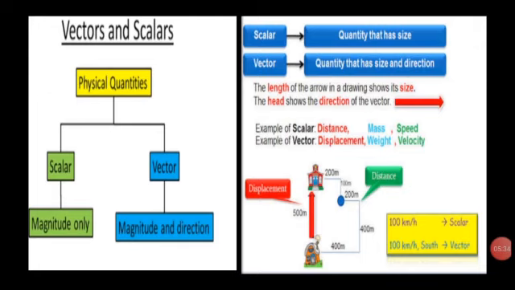So here you can see the displacement and distance. 100 km per hour is a scalar. 100 km per hour south, that is a vector.